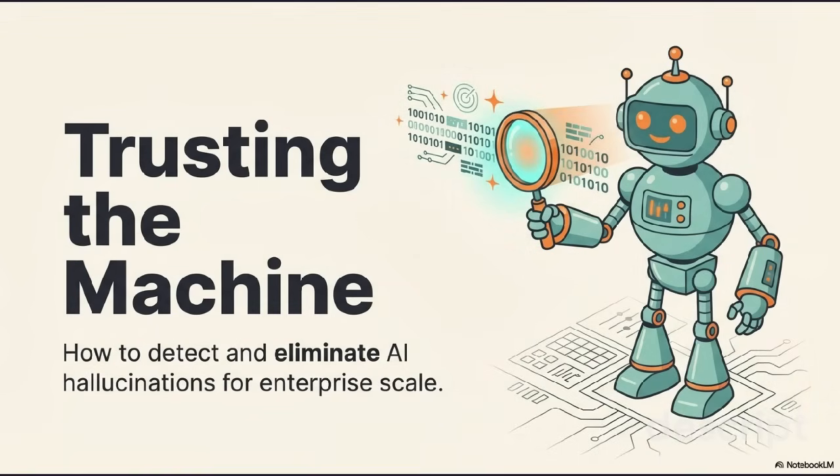AI systems are transforming the enterprise, but they come with a critical flaw: hallucinations. Fabricated facts, invented citations, and false confidence can expose your organization to serious risk. In this presentation, we explore how cutting-edge research from Oxford University is solving AI hallucinations at enterprise scale, without relying on any external data or plugins.